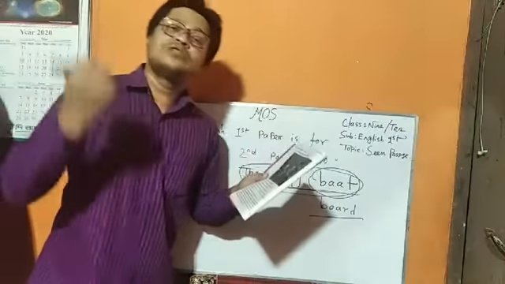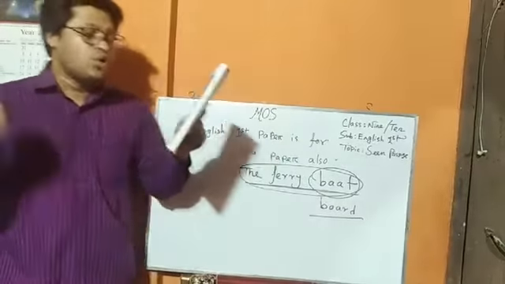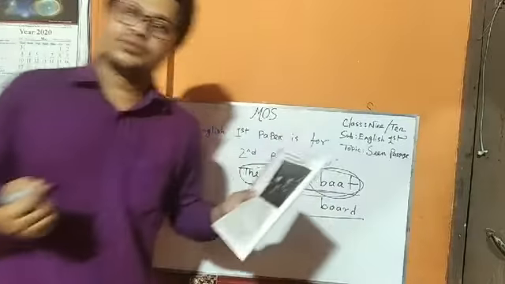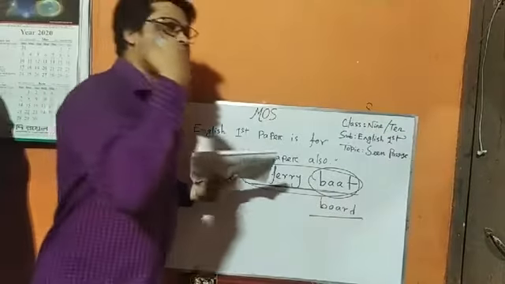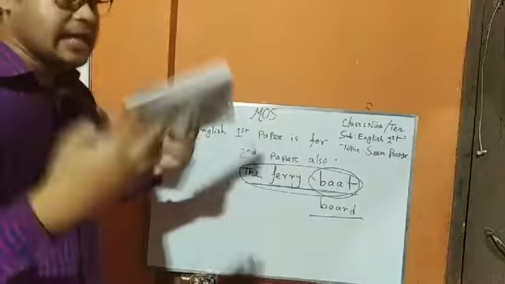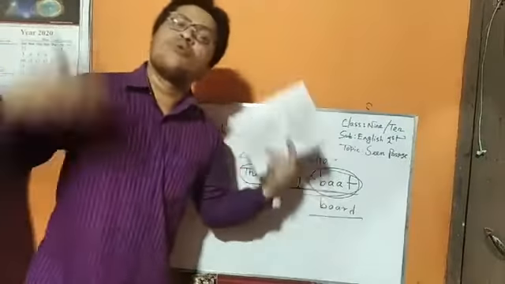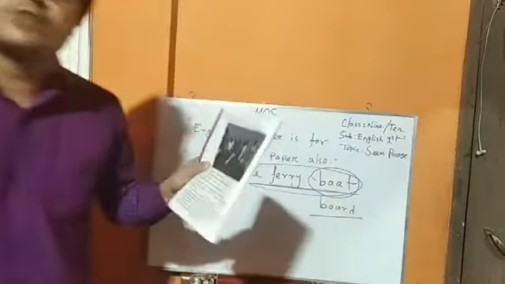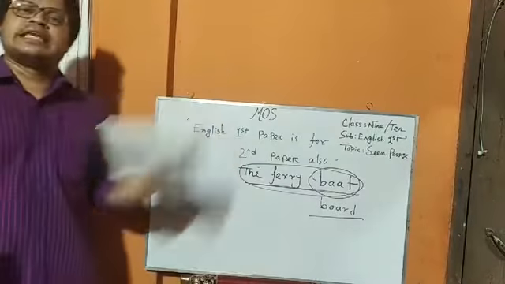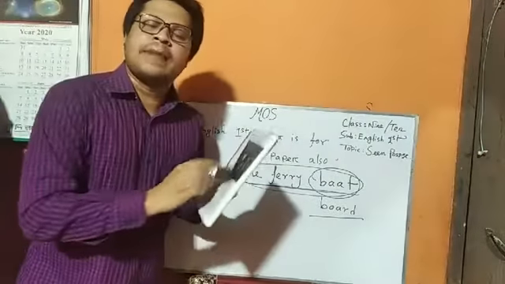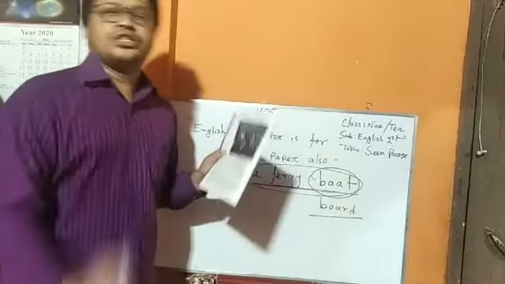Now we go to the third question: why do people use country boats? Actually, people use country boats to cross a river or a watery place. What is the answer to the third question? Why do people use country boats? Just to cross a watery or riverine place. I think you all have understood the answers to the questions.